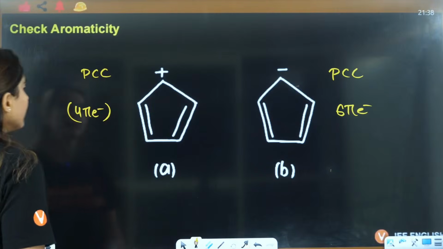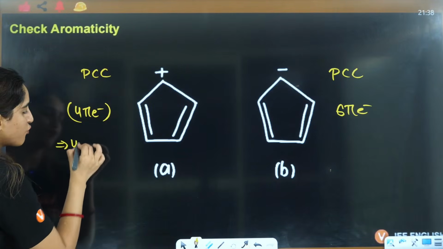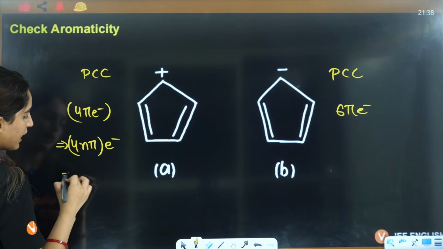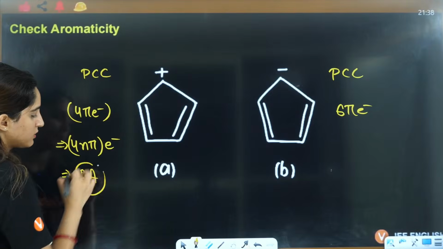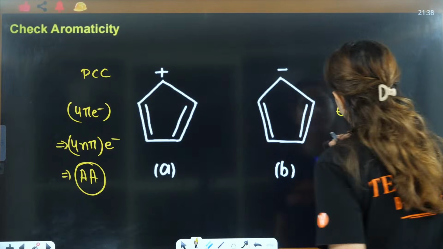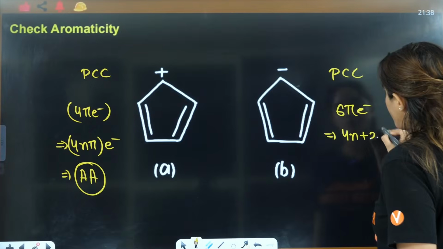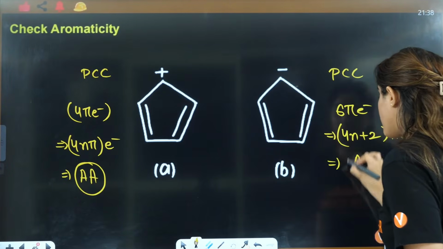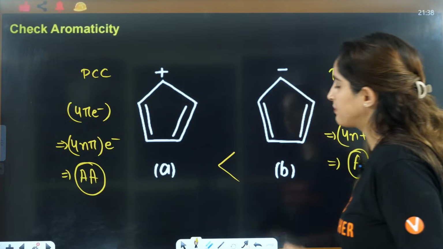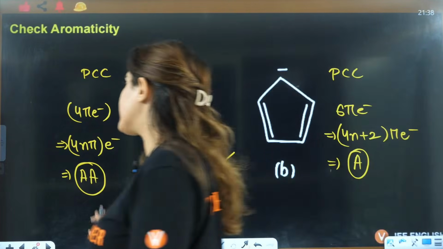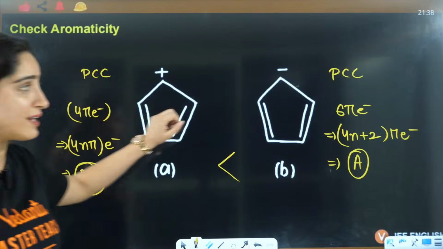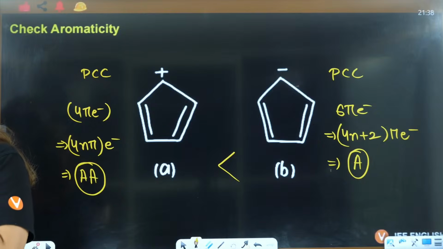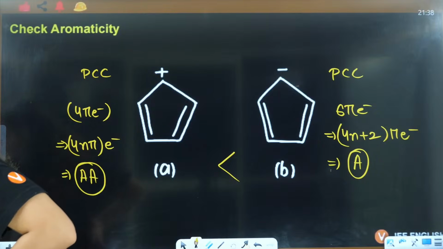So that's why here this is 4n pi electrons, that is, it is anti-aromatic. This will be 4n plus 2 pi electrons, that is going to be aromatic. So definitely this will be more stable if they ask you the stability. Otherwise you should know that this is anti-aromatic, this is aromatic. Okay, understood everybody?